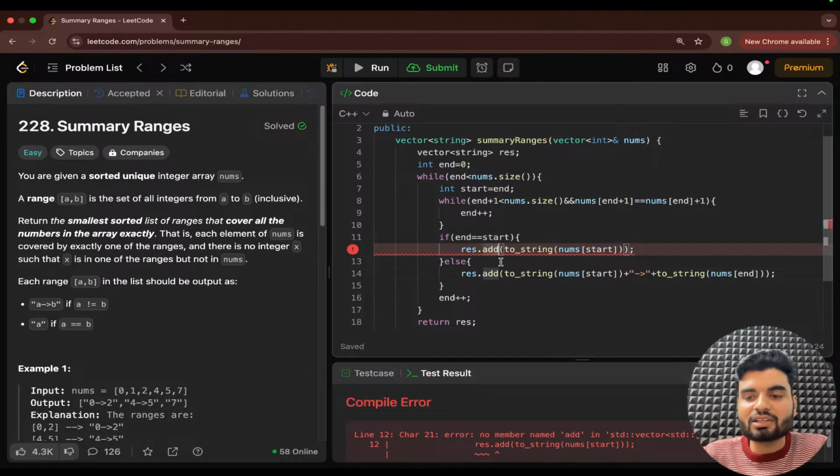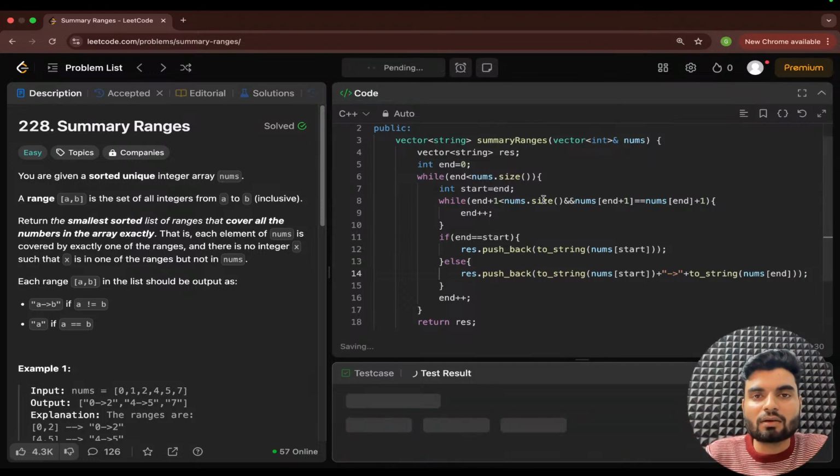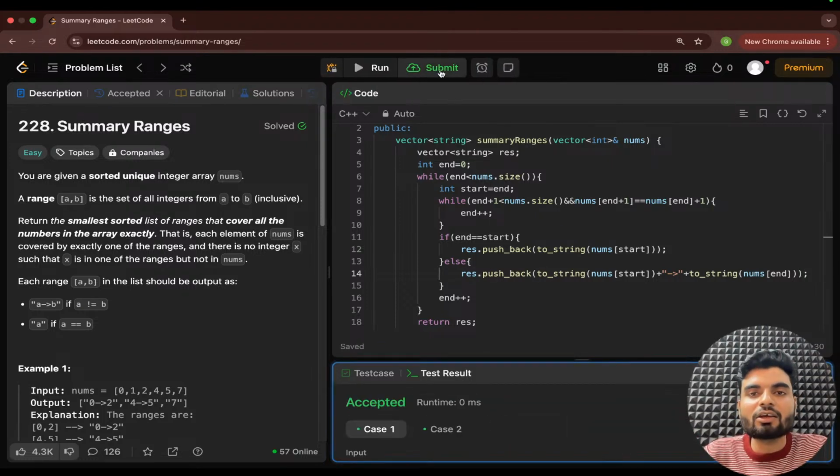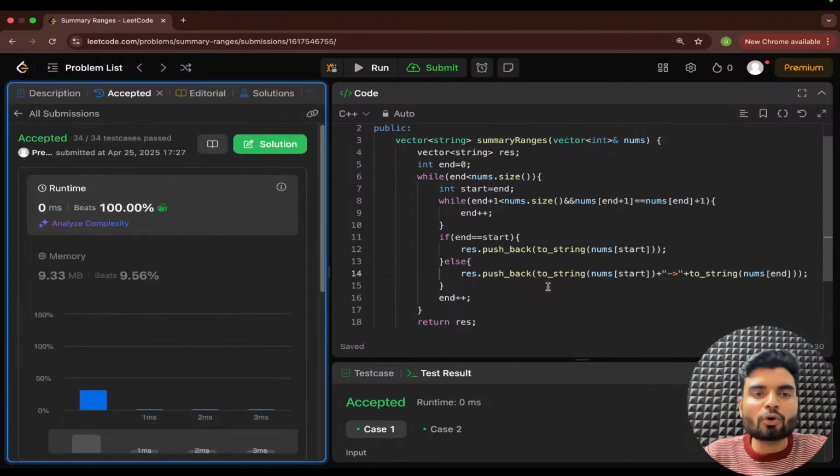You don't have add method, you have push_back method for vector, and here also you don't have add method, push_back method in C++. So now probably this will work. Yes, worked.